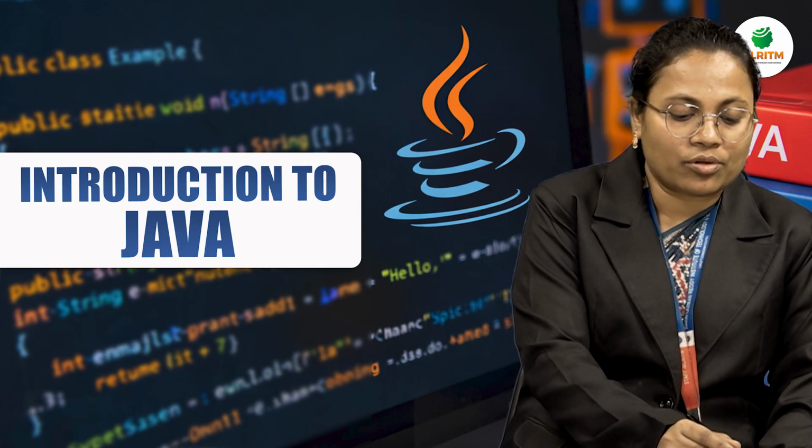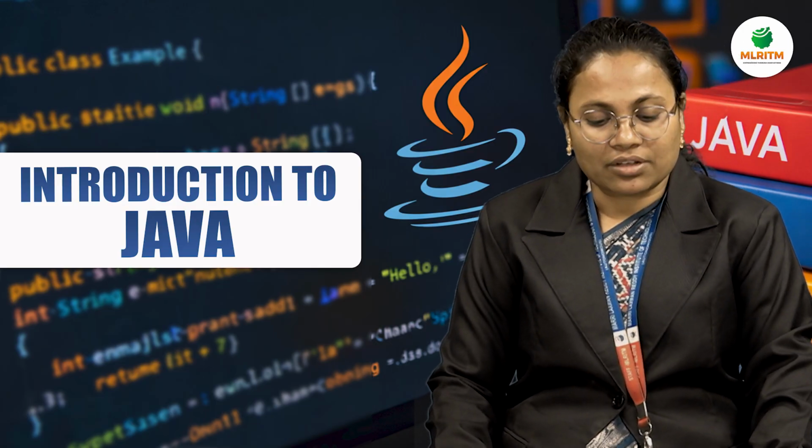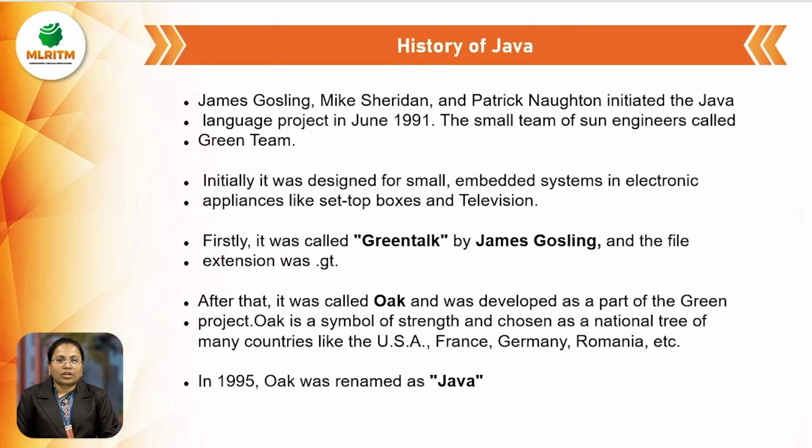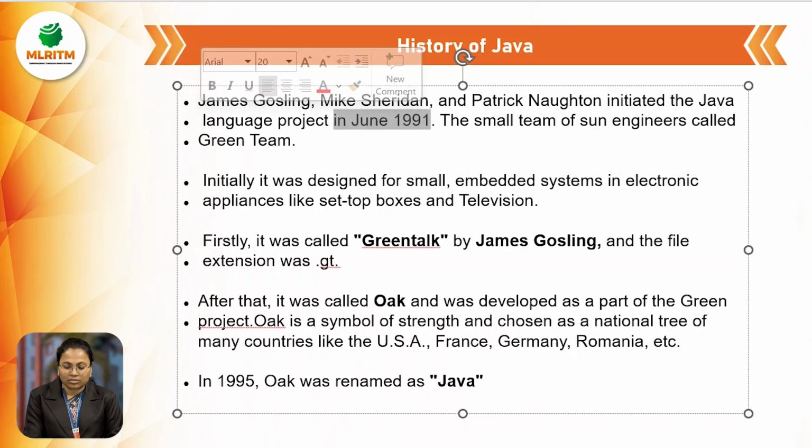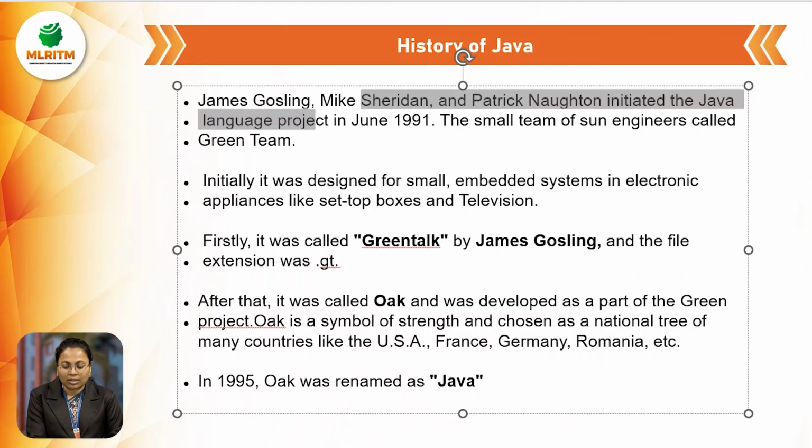My topic is Introduction to Java Programming Language. In this, I'm going to discuss the history of Java first. Java programming language was developed by a scientist called James Gosling. Along with James Gosling, there are two other scientists, Mike Sheridan and Patrick Naughton. This small group of people used to be called the Green Team. These are the Sun engineers.